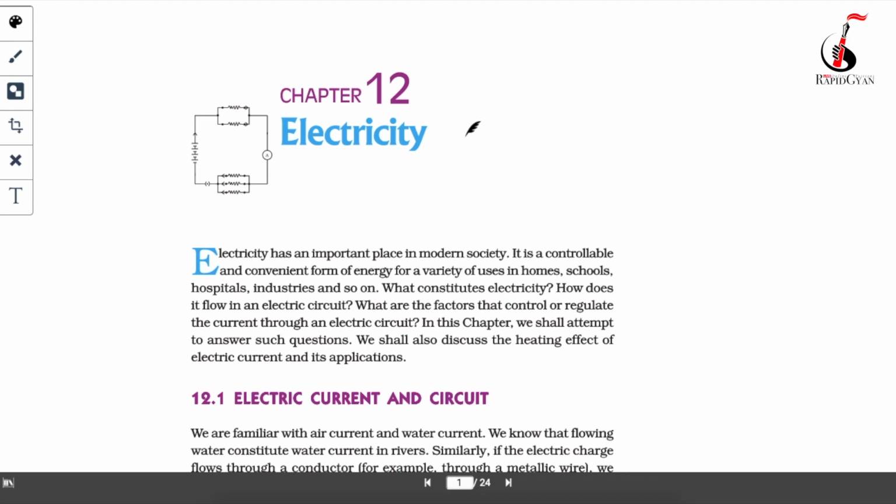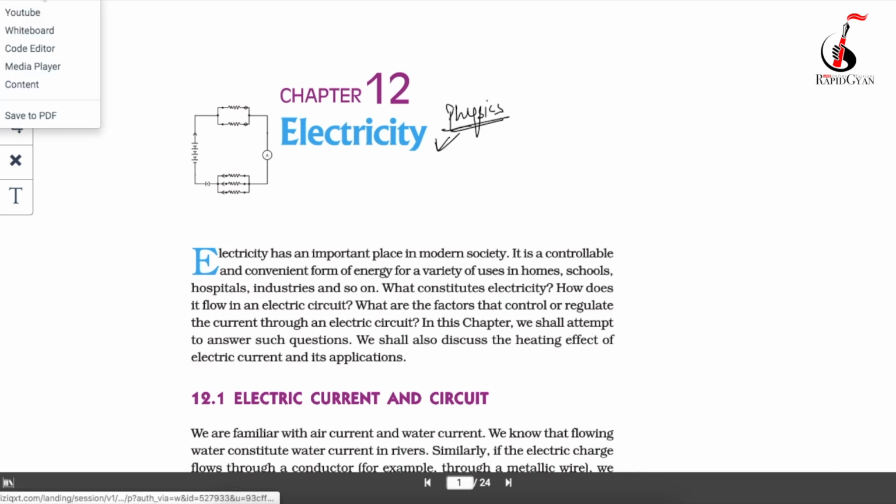So today we are going to start with this chapter called electricity. This is the 12th chapter of your science, and it is one chapter of your physics. So we are going to study this today. Before going on to this chapter, there are a few things I want to tell you guys. Please go through it very carefully.